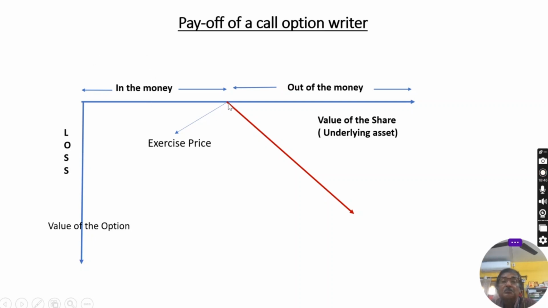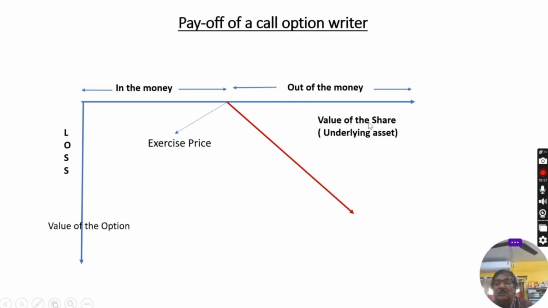You can see the previous graph. At the moment the price of the share or stock or asset in the market rises above the exercise price, that will be the advantage for the call option buyer. And whatever the advantage of the call option buyer is the loss for the call option seller. That is a disadvantage for the call option writer at the moment the price of the asset goes above the exercise price. That's why, by arrow, it is shown here, this is out of the money.